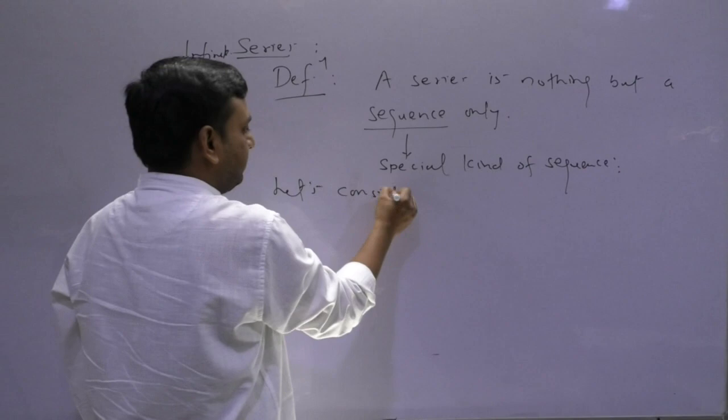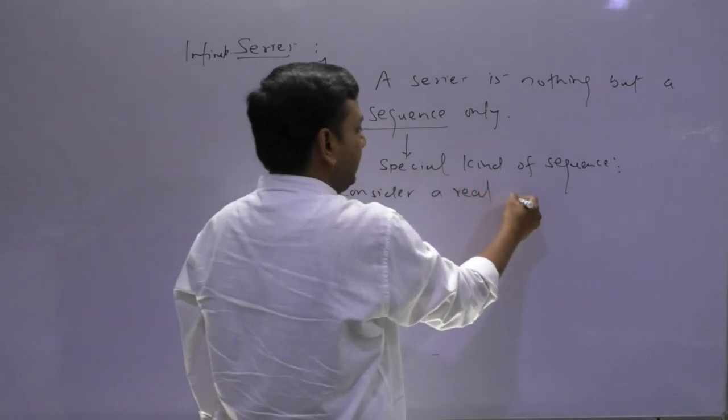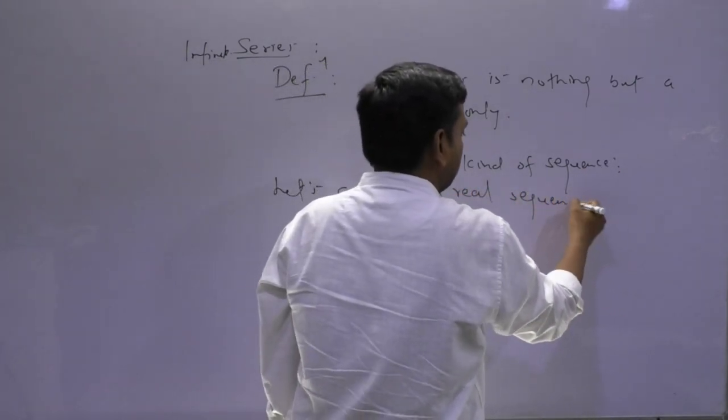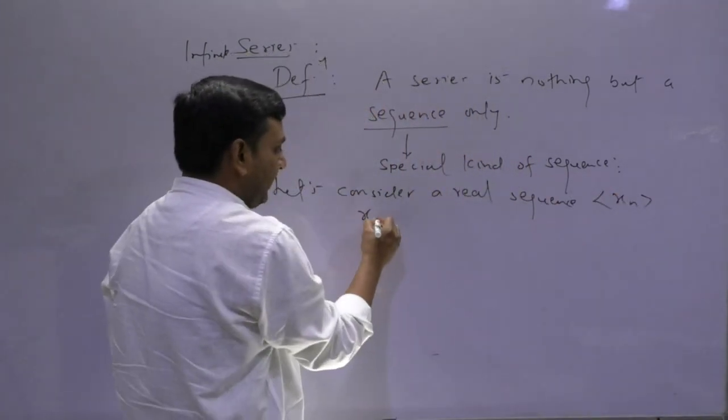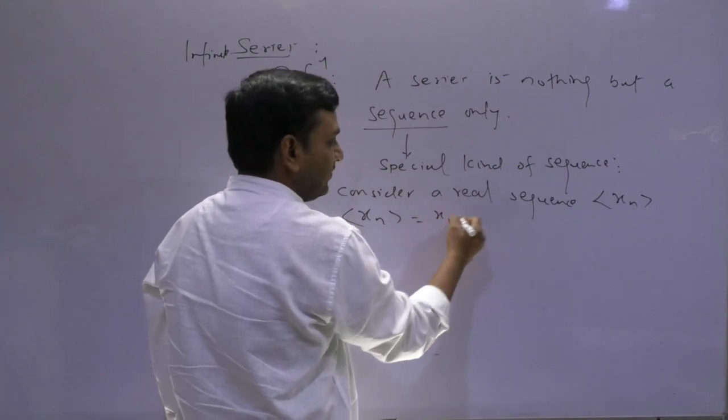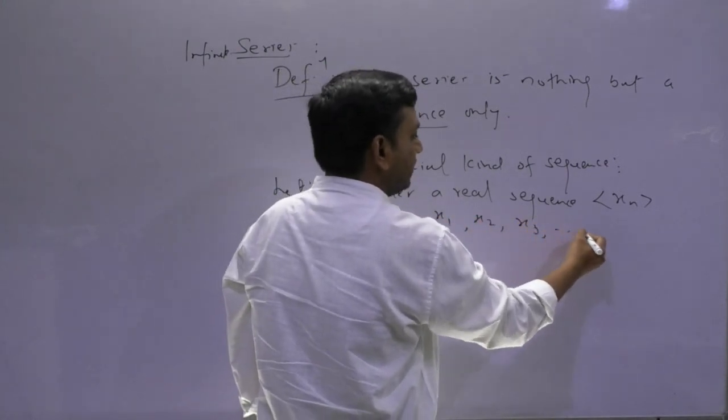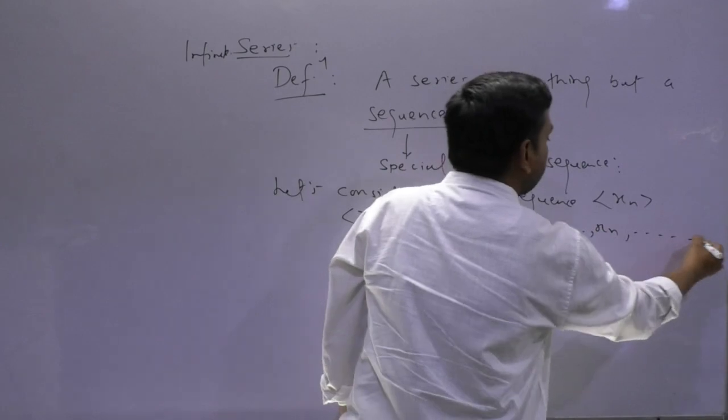Let's consider a real sequence xn. We write the sequence xn as first term, second term, third term, nth term, and so on.